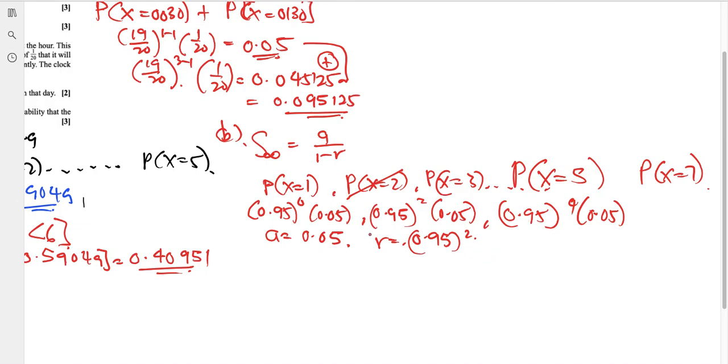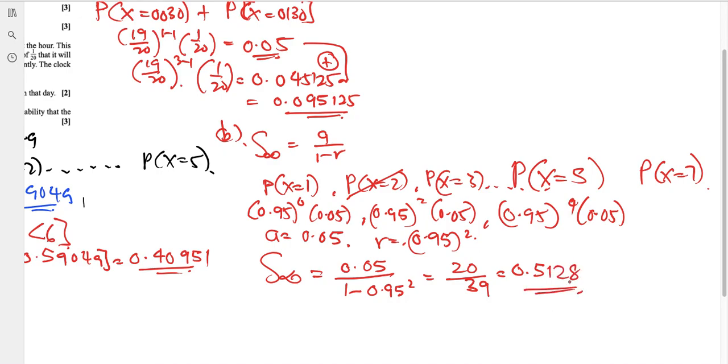So that's my r value. From here we can find the summation: S infinity equals a, which is 0.05, over 1 minus 0.95 to the power of 2. This is the same as 20 over 39, and in decimal it is 0.5128.